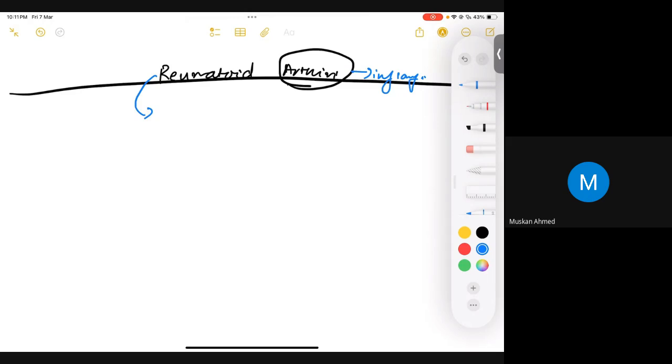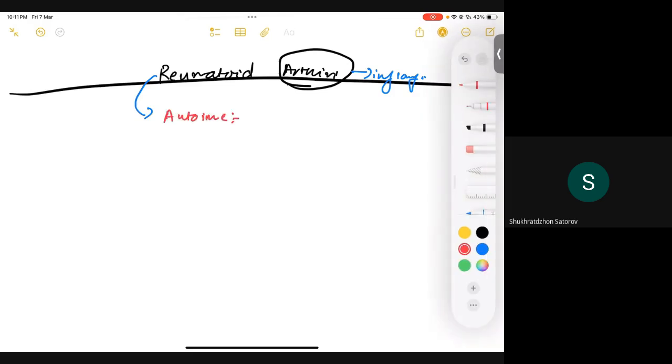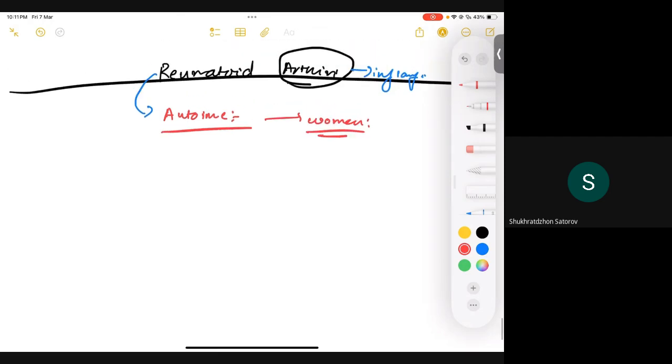So it's rheumatoid arthritis. Is it an autoimmune disease? Yes or no? What do you guys think? Yes, it is autoimmune. Okay, perfect. We already discussed that autoimmune diseases are mostly seen in women or men? Women. Perfect. You're going to see it in women mostly. What's the hallmark? It's an inflammation. So the question should arise: inflammation of what?